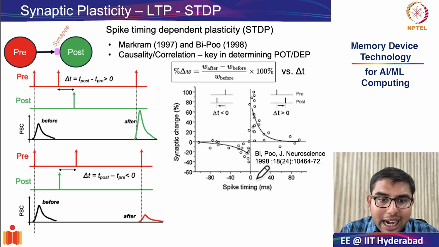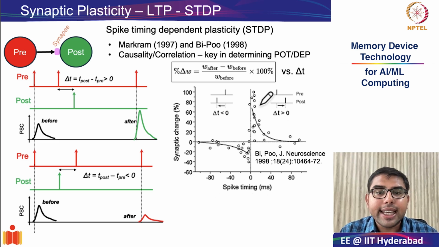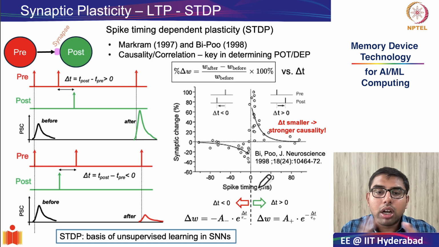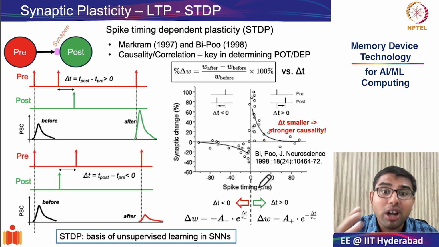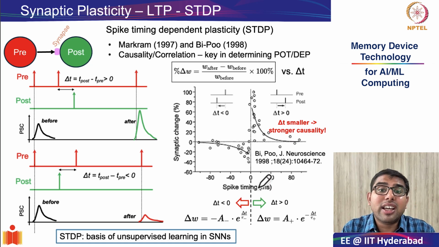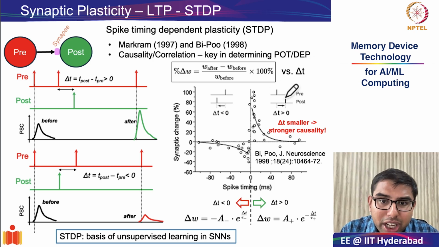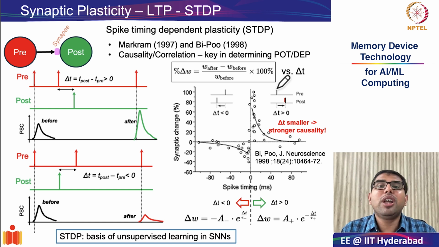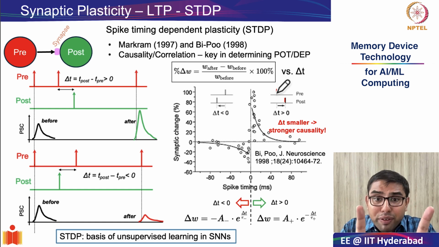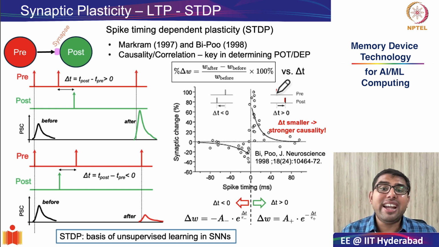And if you look at this particular graph, you see a very important trend emerging. If the delta t is small, that means there is more correlation between the firing of the pre and postsynaptic neuron. There is a strong causality. That means we can say with a large degree of confidence that the postsynaptic neuron firing was due to the presynaptic neuron if they are very close to each other in delta t.